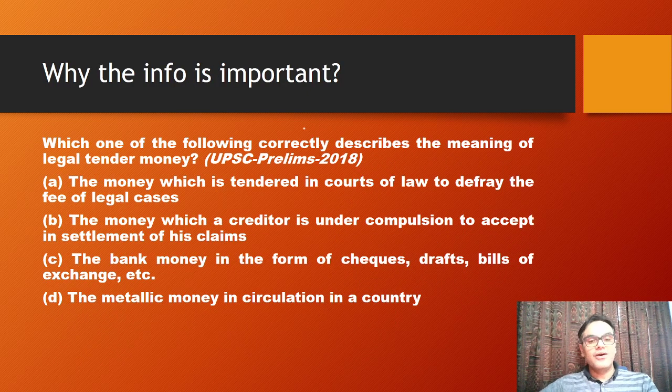Okay, fine. Now, why is this particular information important? There was a question in UPSC prelims 2018 where a very simple thing was asked: which one of the following correctly describes the meaning of legal tender? Just go through it. You just read the definition of legal tender. The money which is tendered in courts of law to defray a fee for legal cases: nothing like that. The money which a creditor is under compulsion to accept in the settlement of his claims: yes. The bank money in the form of checks, drafts, bills: no. The metallic money: no. So basically, B is the answer to this question.